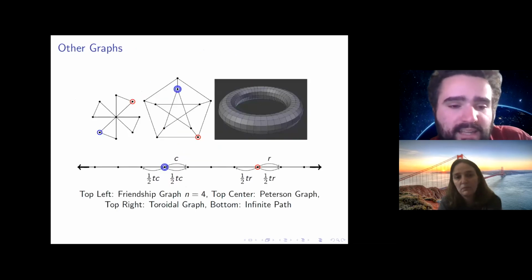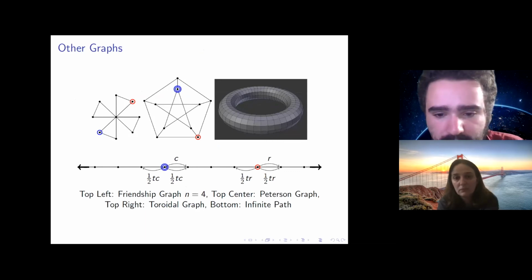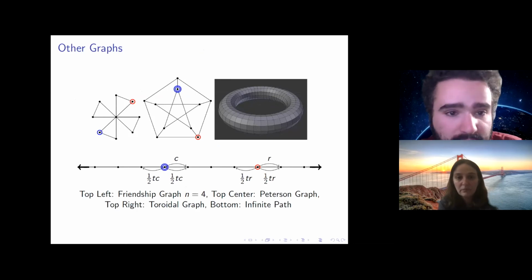We also analyzed the game on other graphs: friendship graphs in the top left, Petersen graph in the top center, toroidal graph in the top right, and the bottom is an example of an infinite graph, or an infinite path, which we also analyzed the game on.